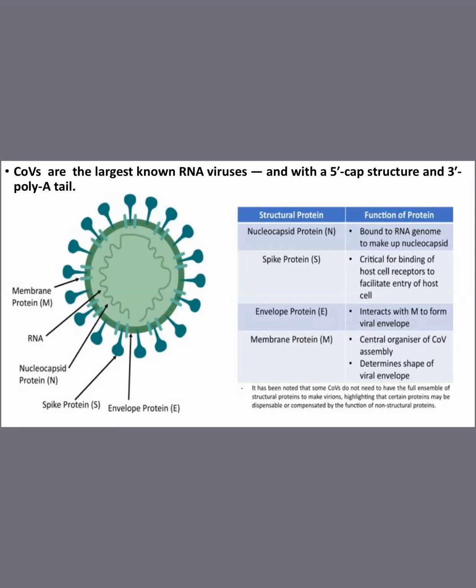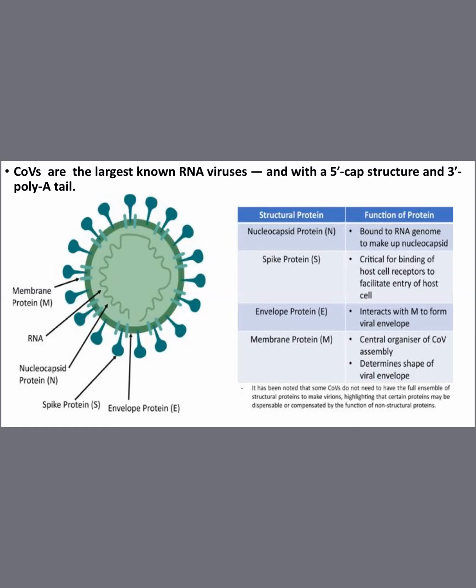If you see the structure of this RNA virus, the structural proteins: can you see that envelope protein in the green color circle? That is called the envelope protein. What is its duty? It interacts with membrane protein to form the viral envelope. Can you see some light green structures embedded in the envelope protein?